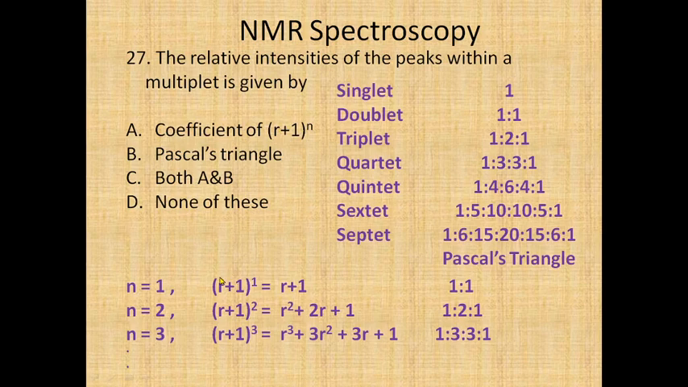So if n is equal to 1, (r plus 1) raised to 1 gives r plus 1, and the coefficients of these two terms are 1:1. Similarly, if n is equal to 2, it becomes the quadratic (r plus 1) squared. You get such a binomial expansion, and the coefficients are 1:2:1, so you can easily calculate the relative intensities of the peaks within the multiplet. Both can be useful to find the relative intensity of the multiplet, and hence the option will be C, both A and B.